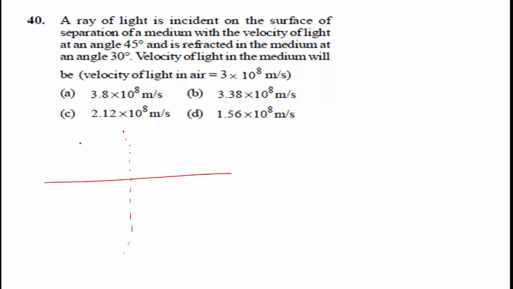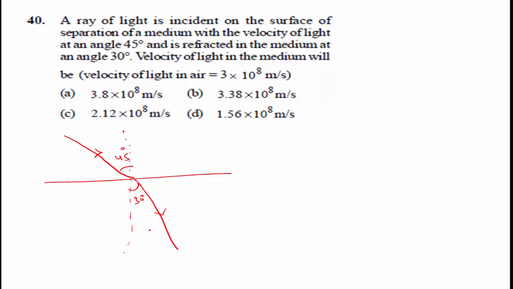A ray of light is incident on the surface with an angle of 45 degree, and it is refracted in the medium at an angle of 30 degree.